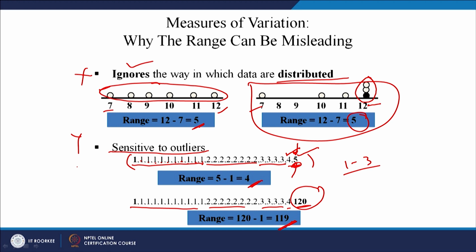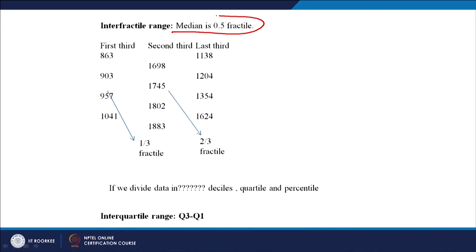Now, there are different types of range. We have seen median in the case of measures of central tendency. What is median? It is a kind of range. It is 50% of the data, or we can say median is the 0.5 fractile. Fractile is nothing but how you are dividing the data, in how many parts you are dividing the data.